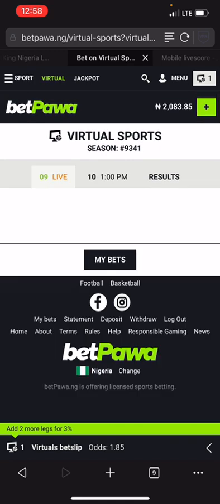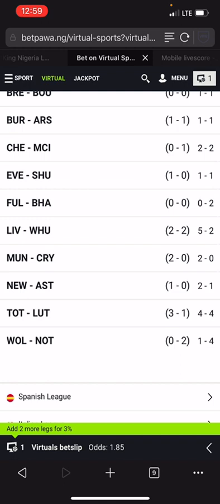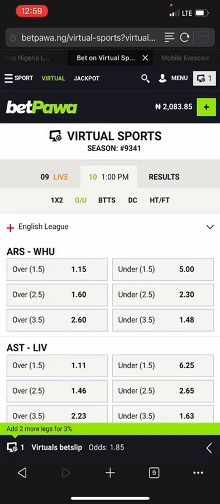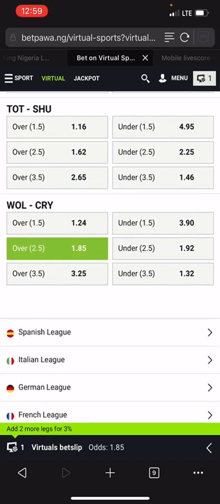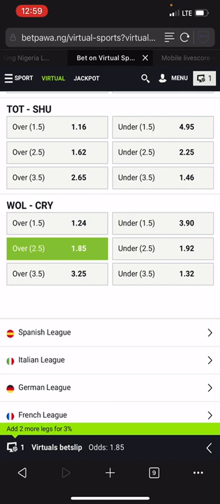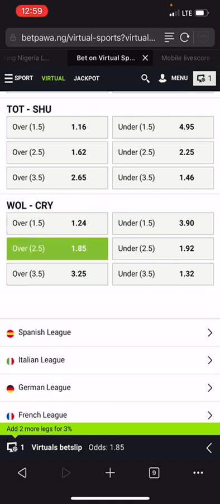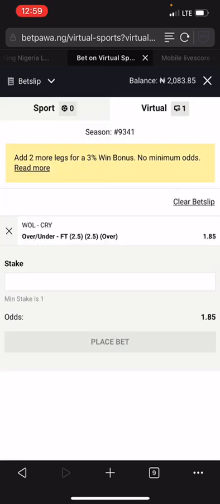Wolf and Crystal Palace, their previous results. So let's check what happened. Nottingham beat Wolf in the previous match 4-1. Man U beat Crystal Palace 2-0. So which means the best selection right here is over 1.5, which is 1.24. But they can also play over 2.5. But this over 1.5 has a 90% winning guarantee, while over 2.5 has 60 to 70% winning guarantee.